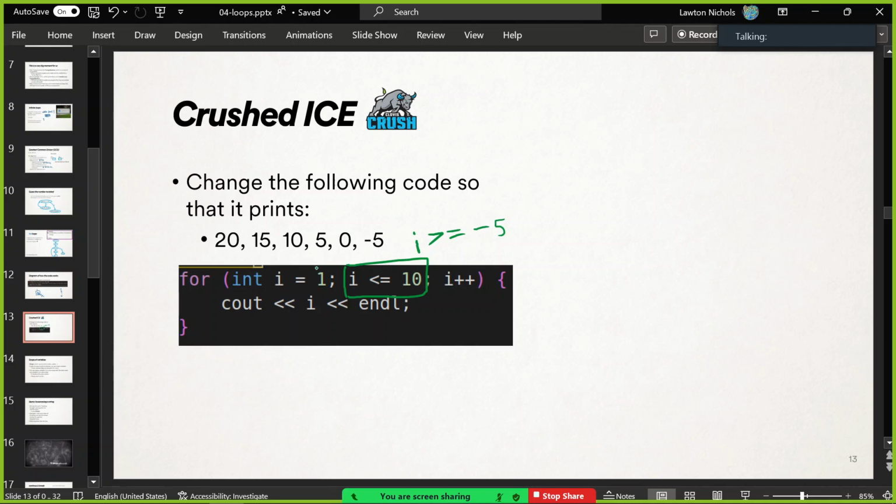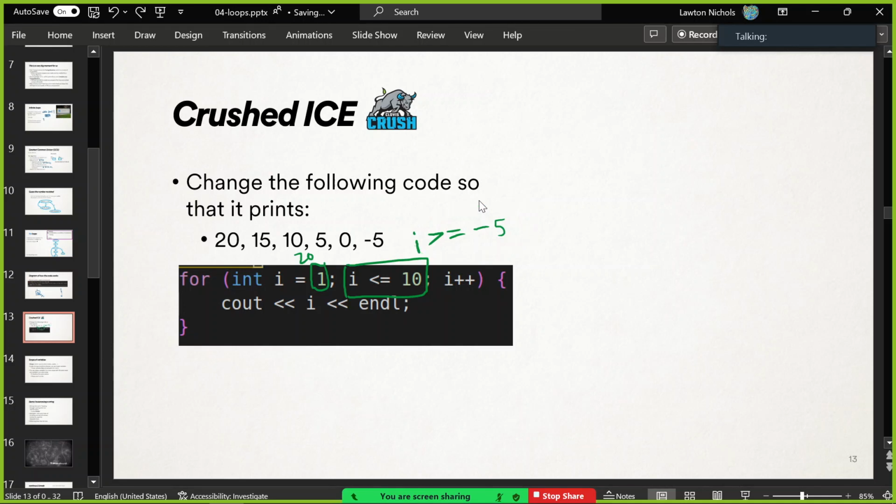I can share one. So if we want to print 20 first, we better initialize I to 20. Yeah? So there's one. There's an easy one. And then it starts at 20, and as long as it's greater than or equal to -5, and that's true to start, right? 20 is greater than or equal to -5. Keep on trucking, printing our value of I. All right? What's the last piece?